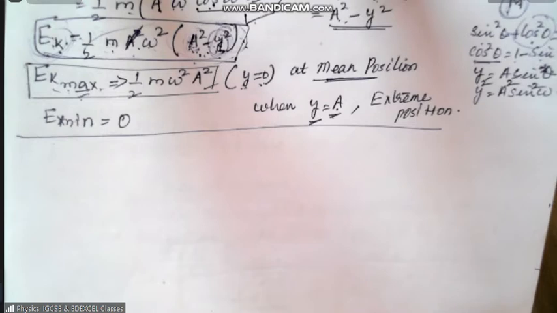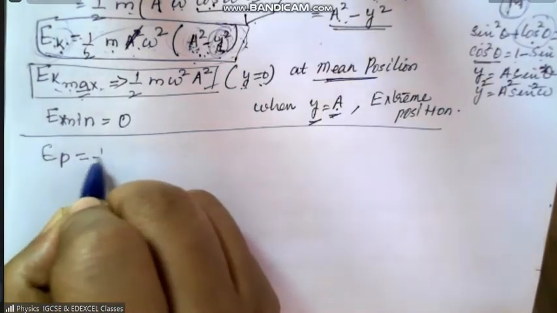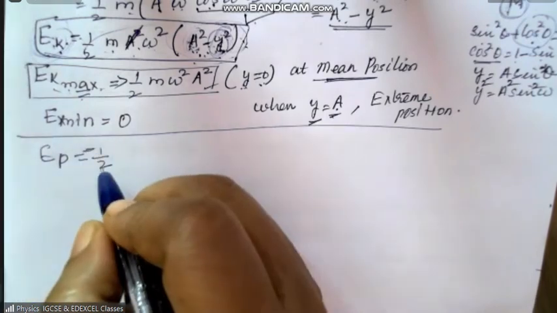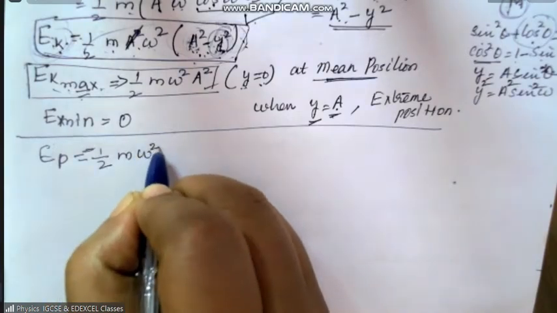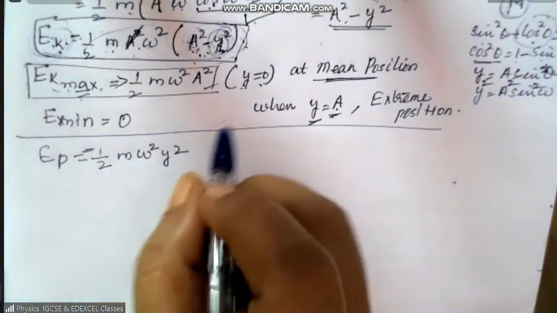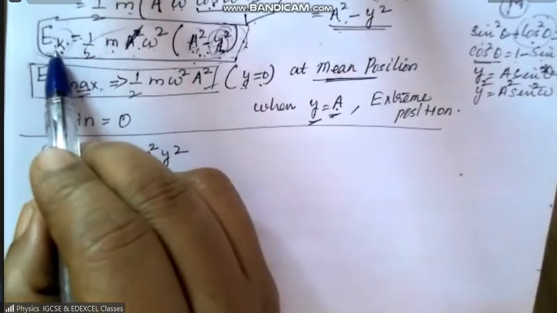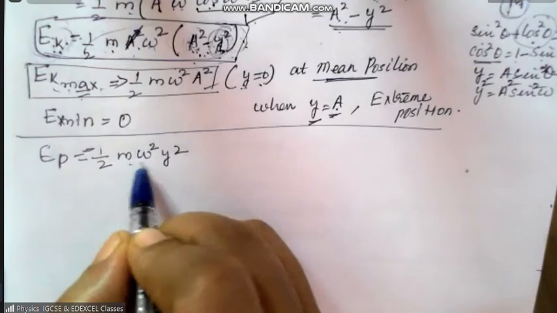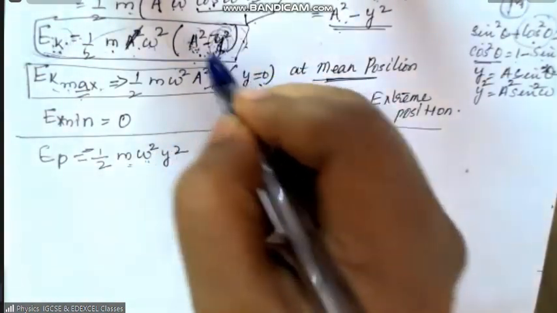Potential energy is equal to half m omega square y square. Okay, the derivation is not required. Earlier, what did you get? Earlier, you got half m omega square, a square minus y square. Okay, very important. You take down this equation.